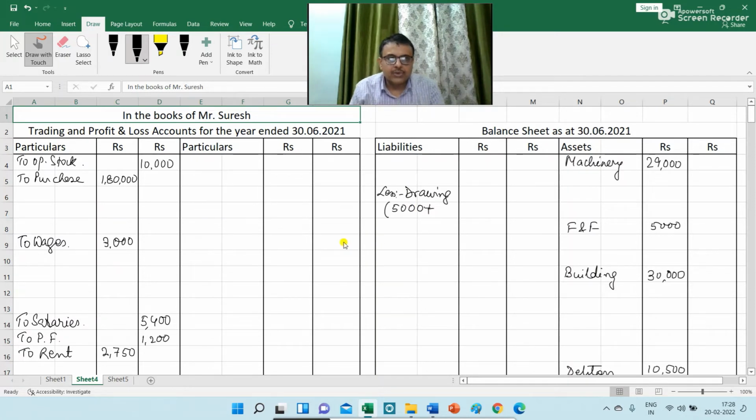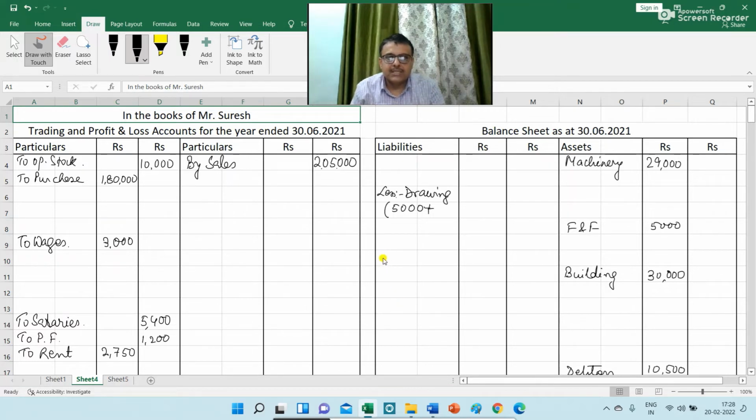Okay. Then coming to the credit side of the trial balance. The first item is sales. So in trading account I am writing by sales. Outer column I am writing 2,05,000 because there is no adjustment regarding sales. Next is loan at 10%.